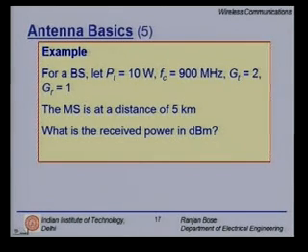So I am talking about a downlink. You are radiating from the base station and you are trying to receive at your mobile handset. So the gain is 2, that is, it has some directivity. That is not too bad. I can put a directional antenna at my base station. But the gain at the receiver GR is 1, kind of an isotropic antenna here. Now the mobile station, which is free to move anywhere in the cell, is at a distance of 5 kilometers. The question being asked is, what is the received power in dBm?